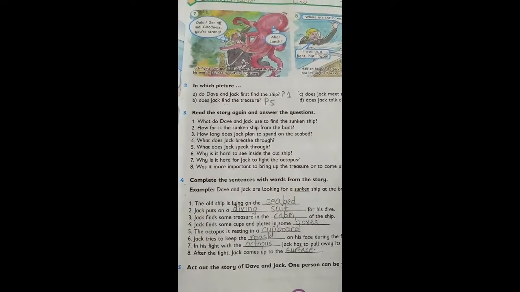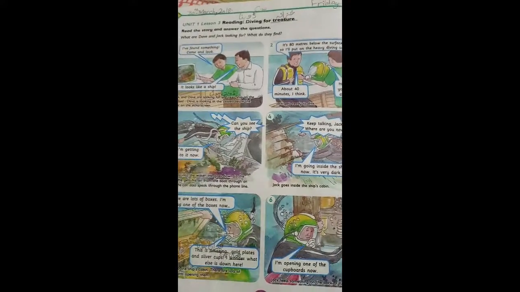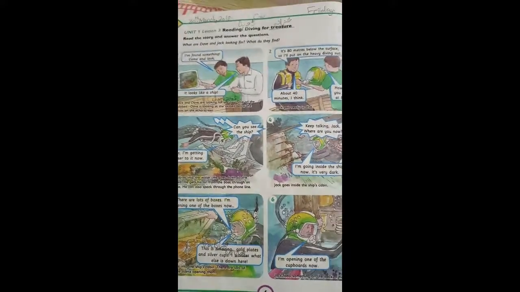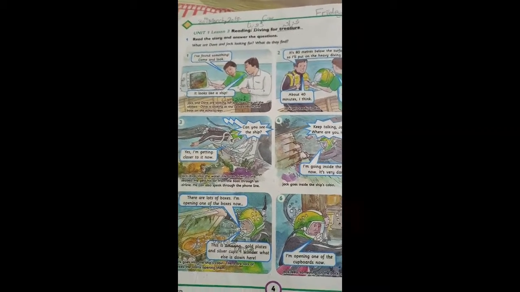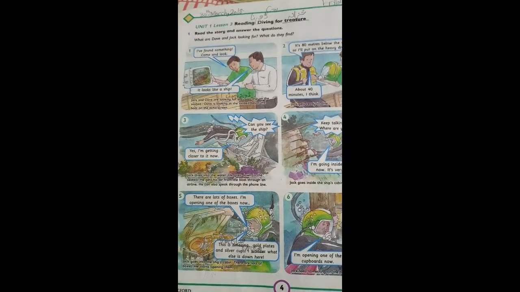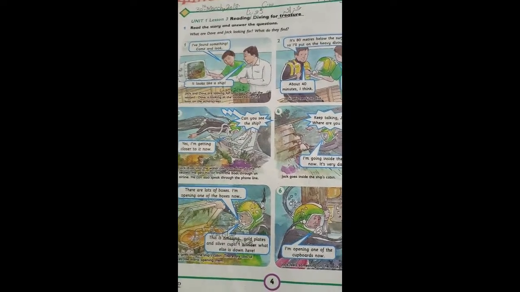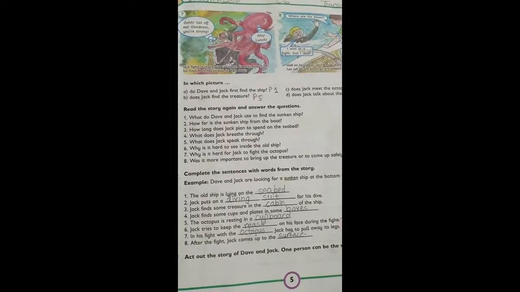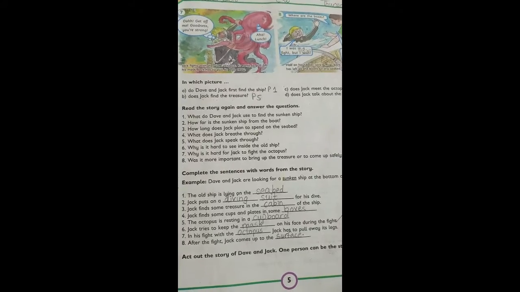Now coming towards B, does Jack find the treasure? In which picture does Jack find the treasure? Just watch picture number 1. There is no treasure in it. Picture number 2, there is no treasure in 3, 4. There is no treasure in 1, 2, 3 and 4. But in picture number 5, as he opened the box, he saw the treasure, so he found the treasure in picture number 5. So you have to write here picture number 5. I don't have space, so I have to write P5. You are going to write picture, PICTURE, picture 5.